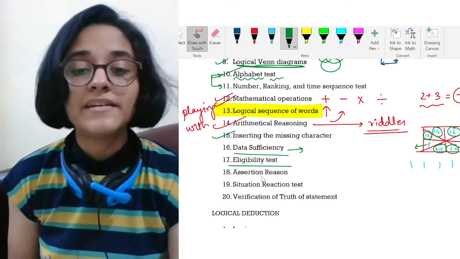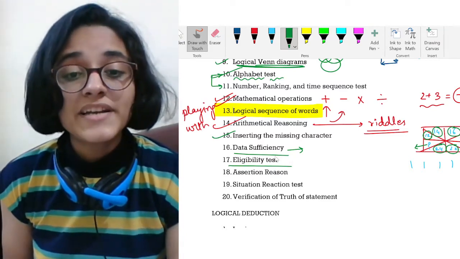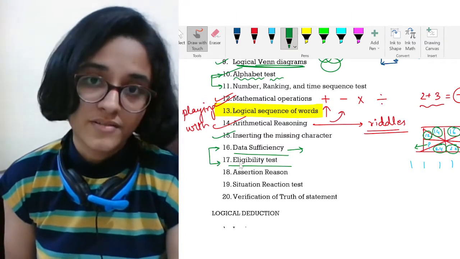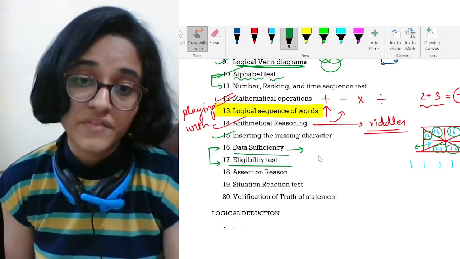Next we have eligibility test. Okay, so eligibility test and data sufficiency are thought to be similar, but they are not. In fact, they are counterparts of each other.